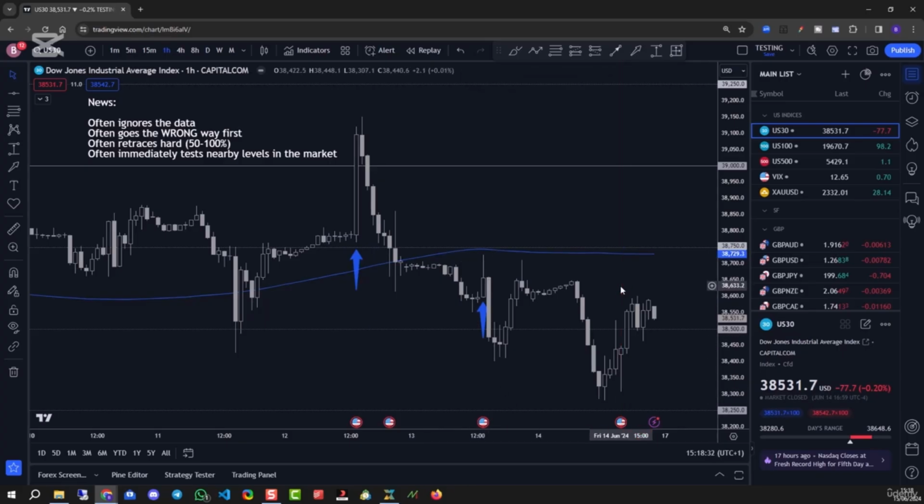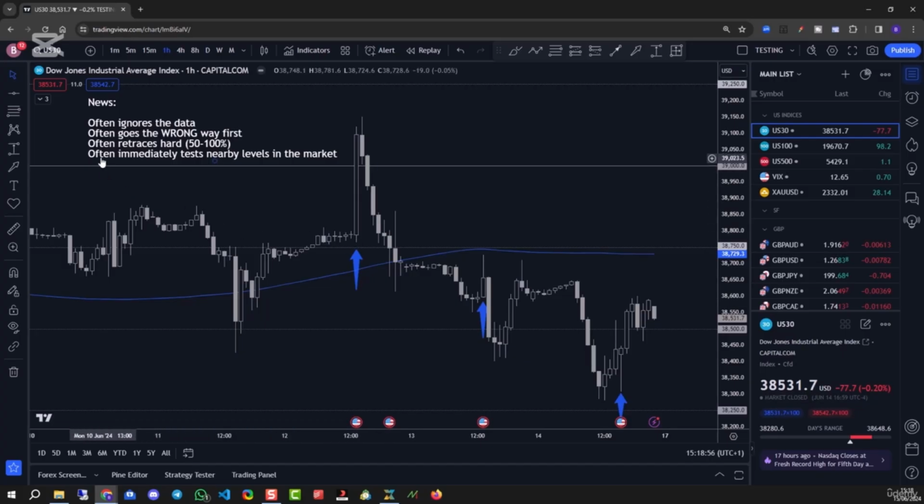Let's have a look at the next event. I'm going to have to draw my arrow very small, and here it is. Just about fit that on there. So look, the market came all the way down, tested this low, and shot back up. So again, it went down before it went up. It went the wrong way first. You will see this all of the time. This one may not be particularly clear. If I drop down to a 1 minute chart, you would see very clearly it went the wrong way first.